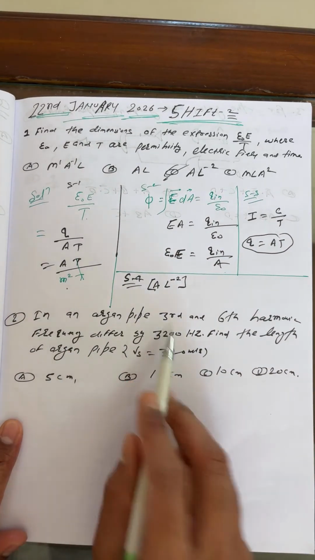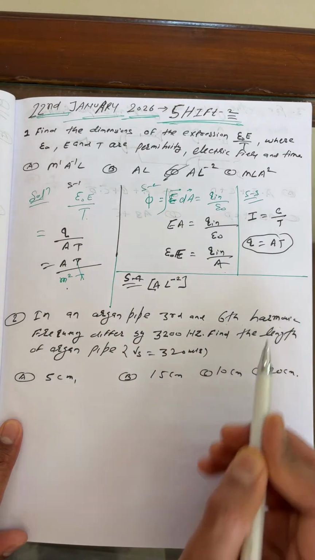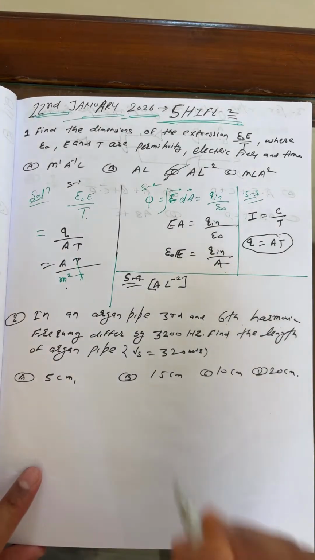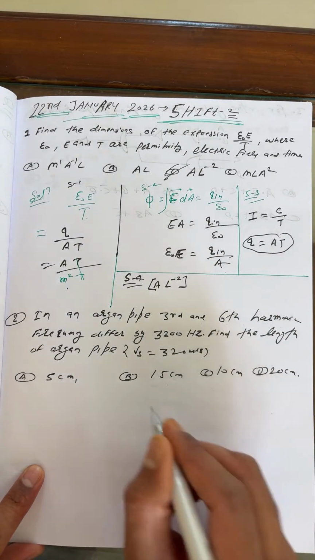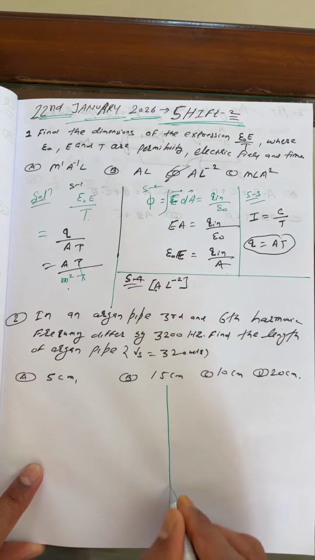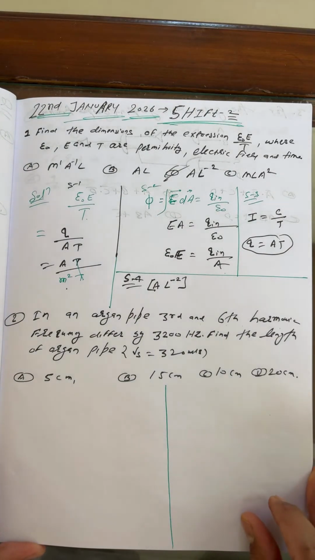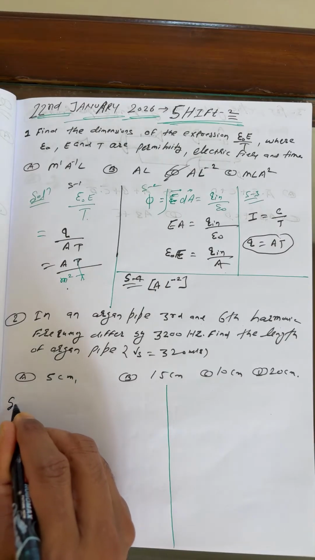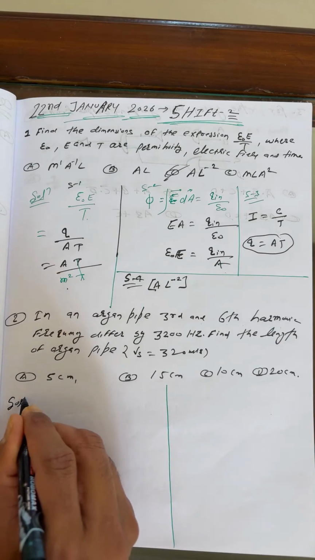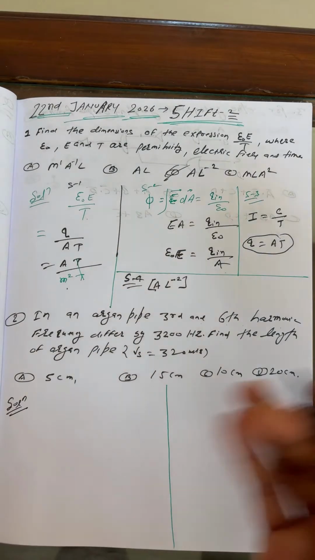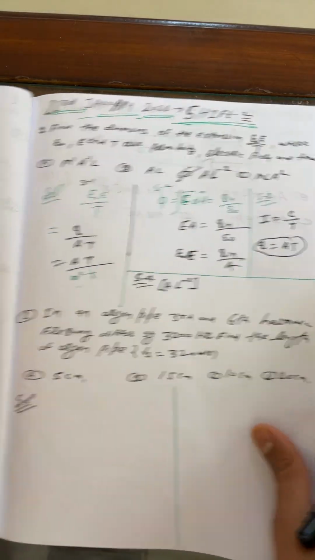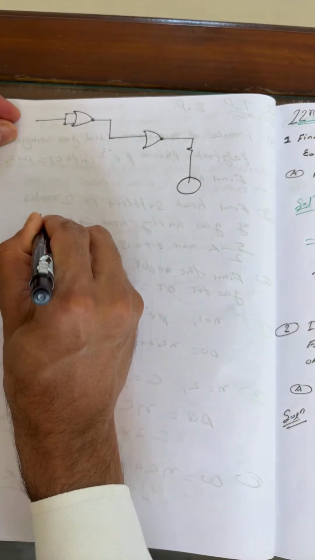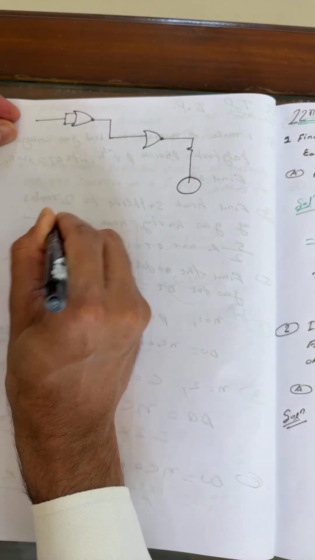In an organ pipe, third and sixth harmonic. Students, I strongly suggested this to everyone. In fact, I gave a short trick to all students. Just remember it, because it will help you in the paper. I'm telling you the short trick here only. You can convert it for your basic sense.